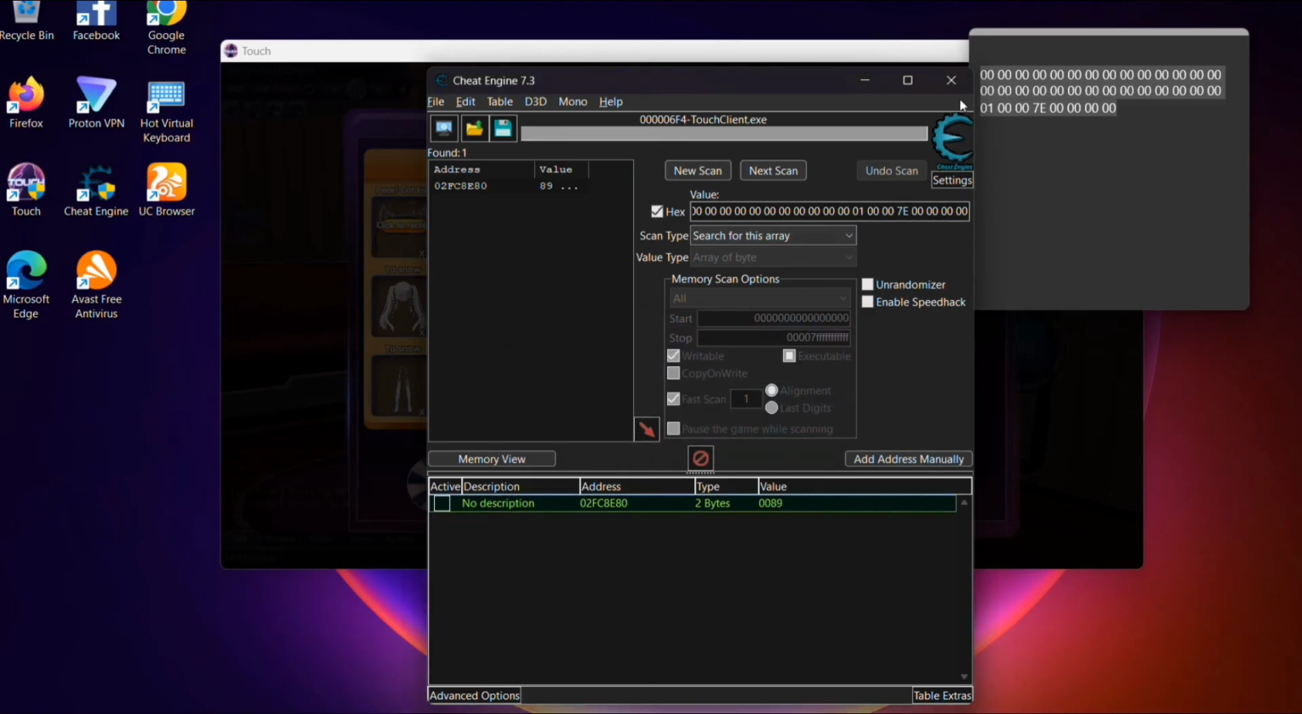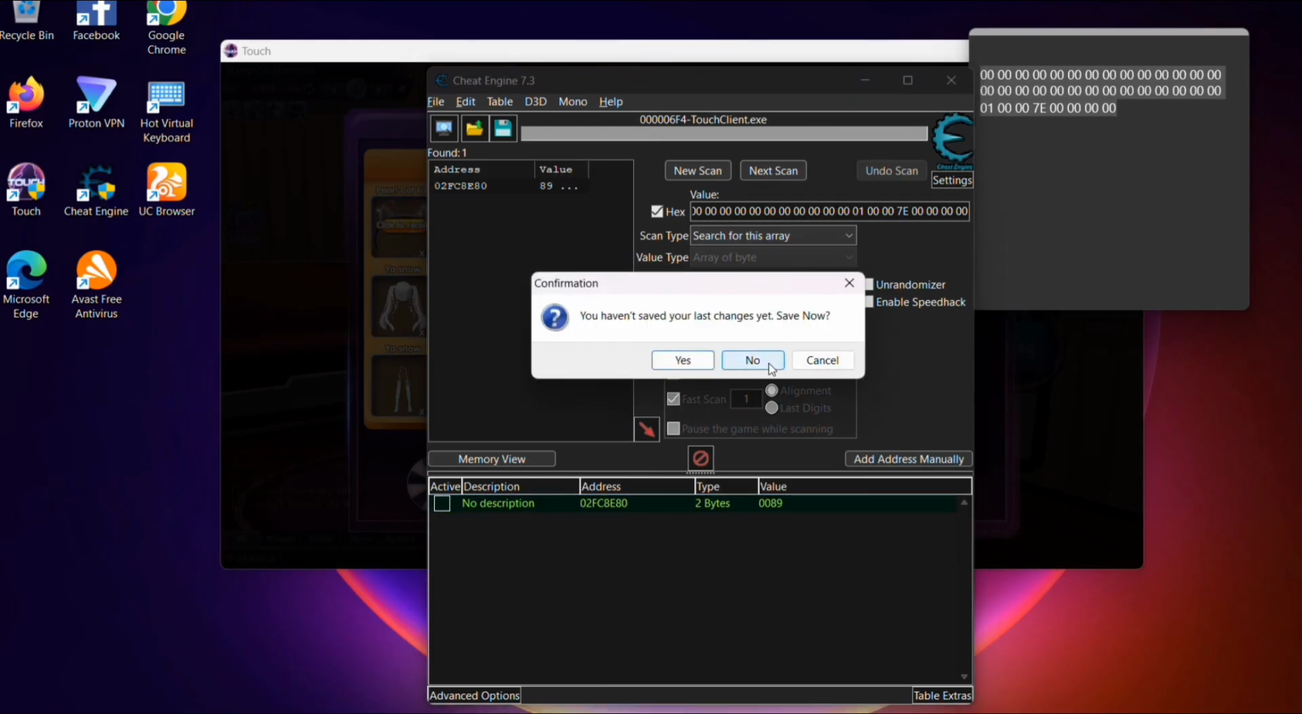Okay, after that you can now use the AutoPerfect.